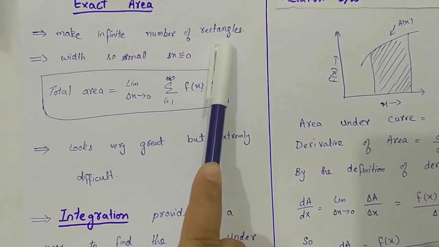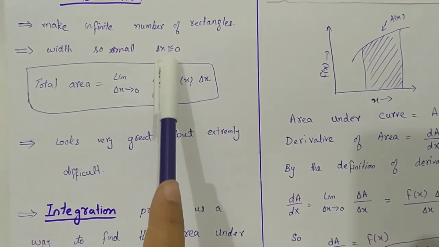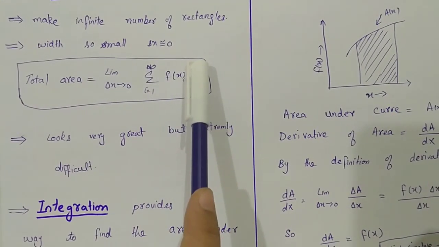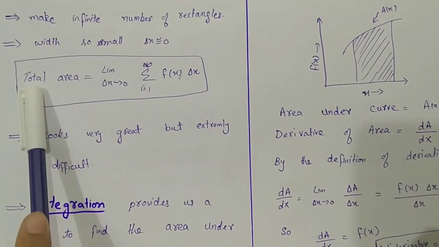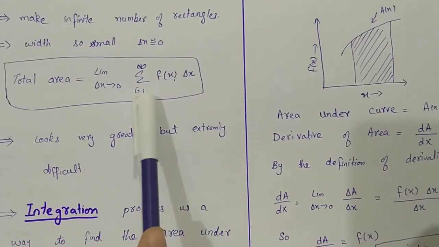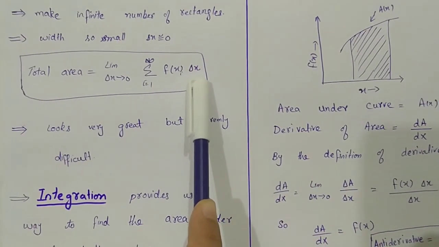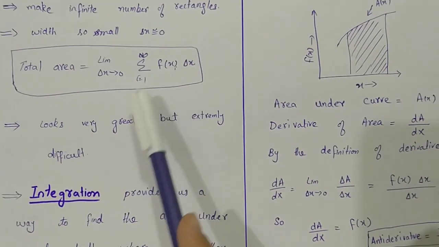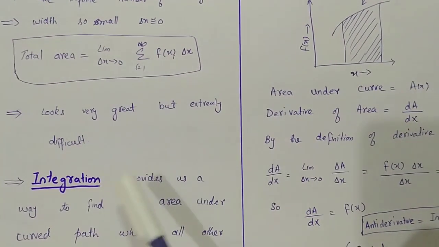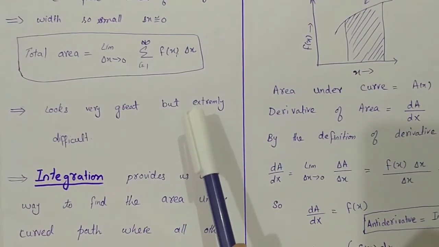How can we make an infinite number of rectangles? When we make the width delta x approximately equal to 0, meaning very small, infinitesimal width, then the formula becomes: total area is equal to limit delta x approaches 0, summation i equals 1 to infinity, f of xi into delta x. Now we have the solution of our problem: we have calculated the exact area by making an infinite number of rectangles.